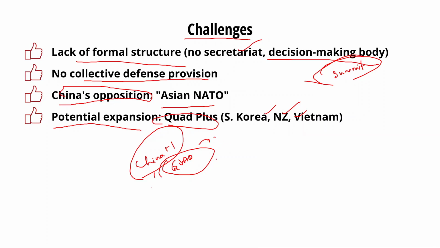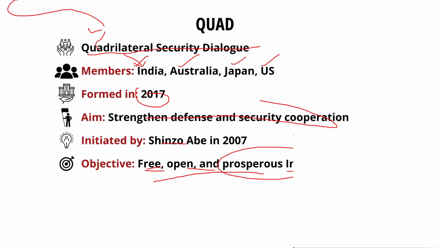So these are all very important facts that you have to remember about Quad from the prelims perspective. Make note of these facts, that it includes India, Australia, Japan and US, and it was formed in 2017. Its main objective is to provide for a free, open and prosperous Indo-Pacific. So with these learned points, now let us move on to the next news article discussion.